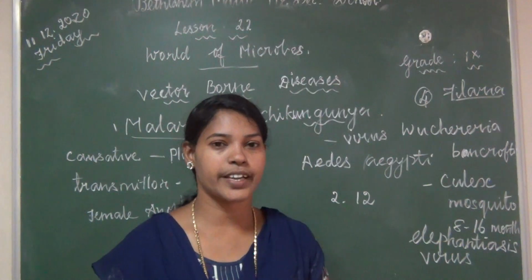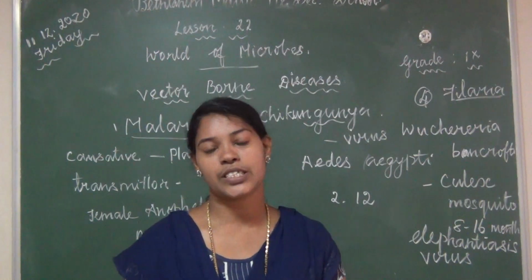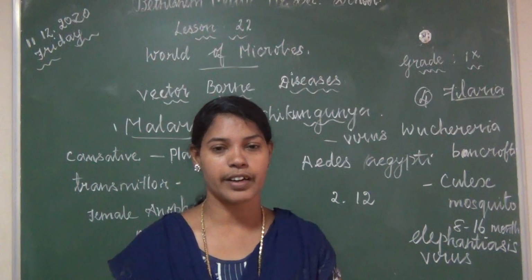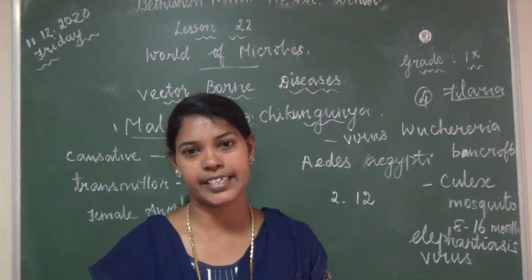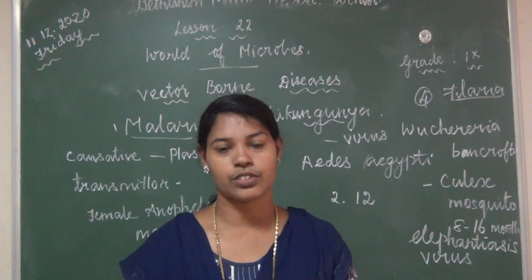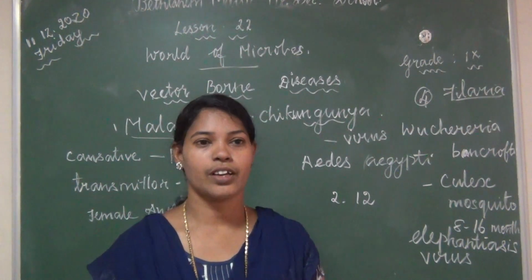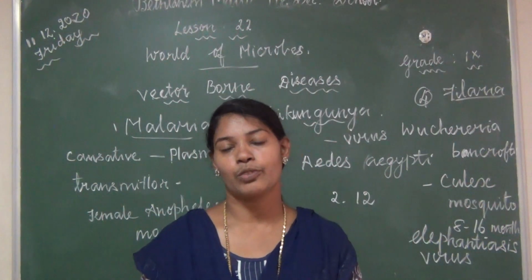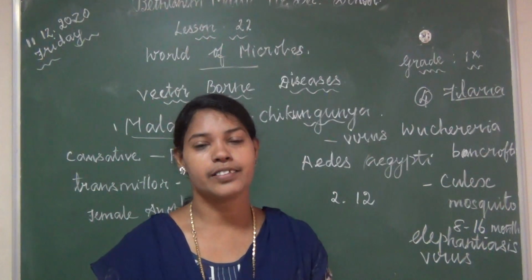Clear it? So once again, first what you have to do, we should use mosquito nets, mosquito ointments, mosquito screens as well as mosquito repellents. Second, we have to avoid drainages because stagnant water is a breeding ground for mosquitoes. So we should avoid drainages as well as we have to cover it. Third point, we have to avoid uncovering water facilities. That means water tanks, flower pots, tires.